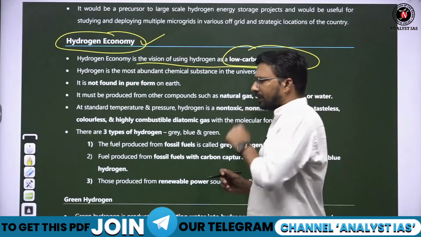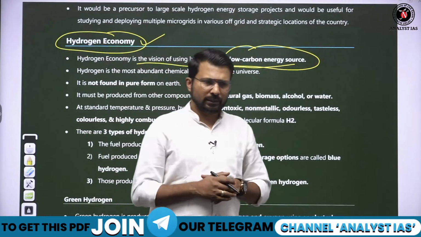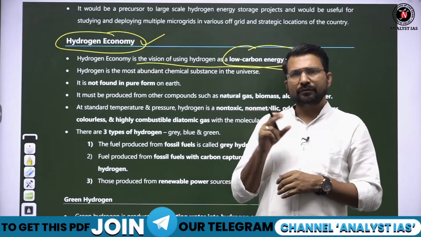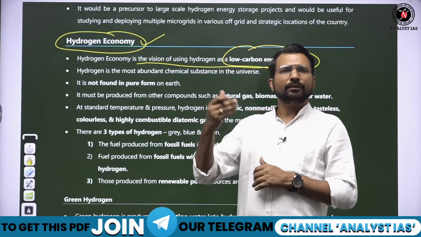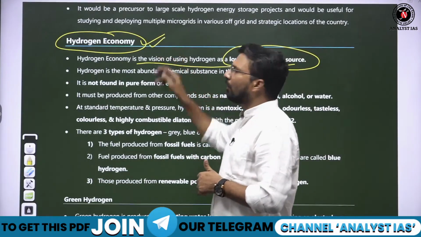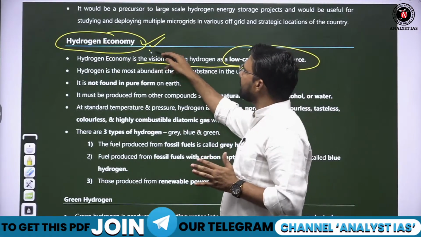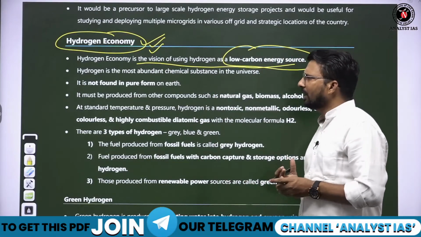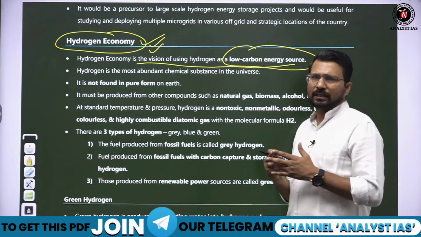Because in the universe, all the stars are primarily formed by hydrogen, and once nuclear fusion of hydrogen is done, other elements are formed and fusion of other elements happens. So hydrogen is the primary fuel of the universe, not only of the earth or the stars, and we have plenty of hydrogen available on every planet and every star.